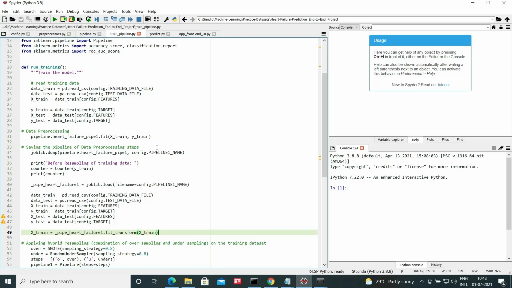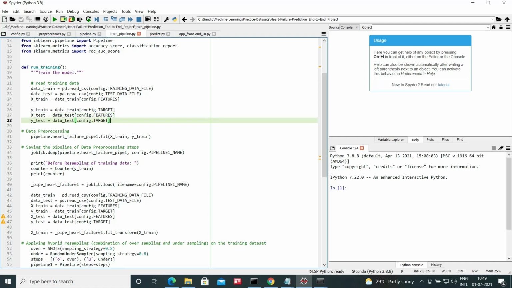Here, as you can see, it is reading the CSV file for the training data, also the CSV file for the test data, and then it is using all those features and targets from the config file. Those things are defined in the config.